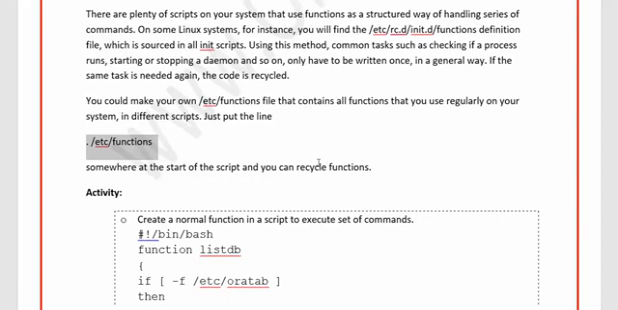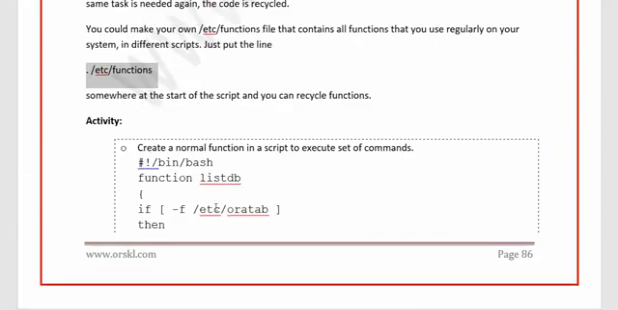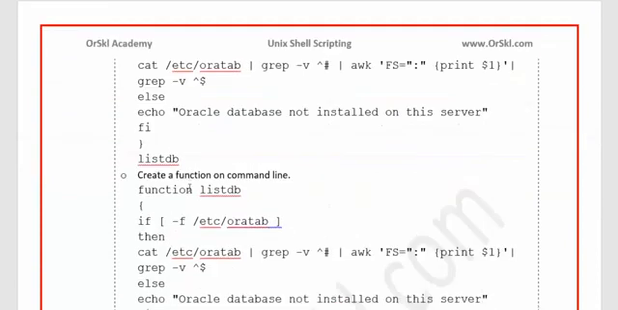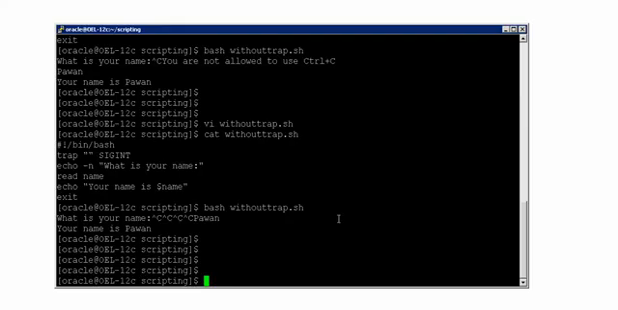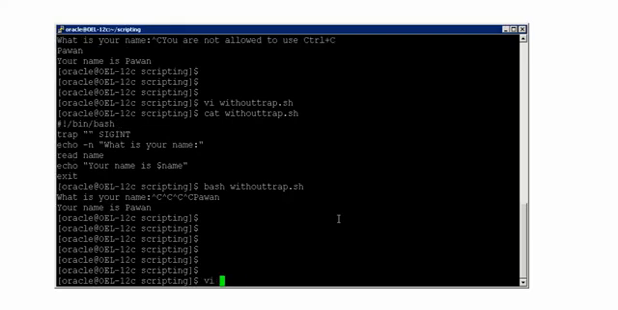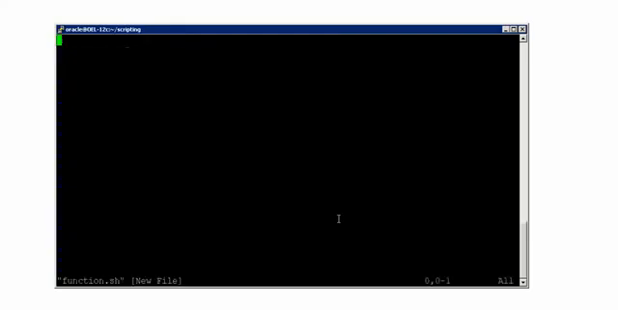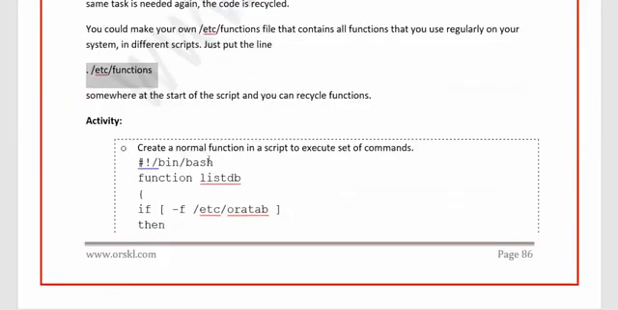Alright, so now let us create a very simple function within the script, and then I'll call it, and then I'll also create a function on the command line and call it. So let me do that here. First of all, I'm creating function.sh. In here I'm writing a simple script.